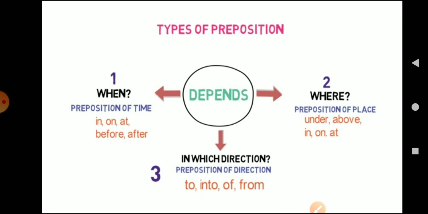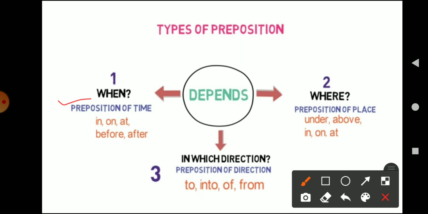Now children, these are the three types of preposition. What are the three types? The first type is preposition of time. What is the work of preposition of time? Preposition of time will tell you about when the event occurred, with respect to the other. Similarly, preposition of place will tell you about where the event occurred with respect to the other. Now the third one is preposition of direction. Preposition of direction will tell you about the direction of the event, where the event happened.